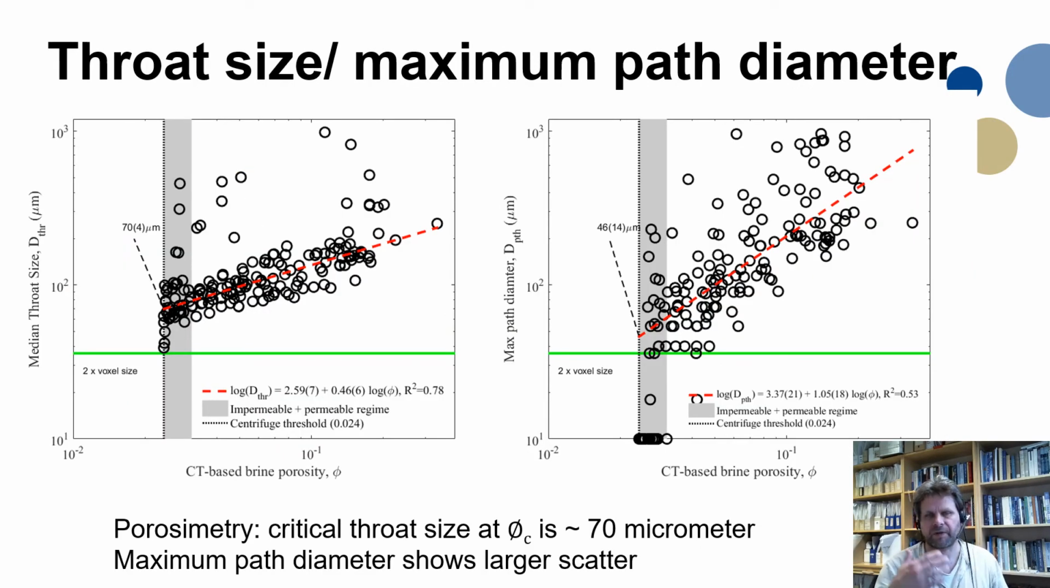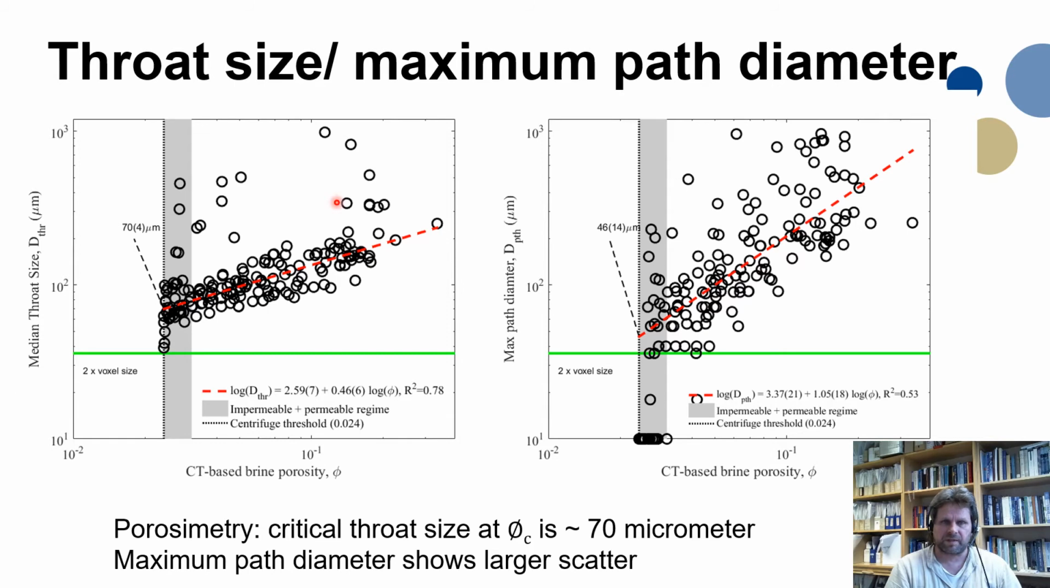So what is the cause of the permeability threshold at about 2 to 3%? To do this, we have plotted here the median throat size based on porosimetry in GeoDict and the maximum path diameter. Maximum path diameter is quite scattered because sometimes you have necking in the brine channels and the channels that go through. And as you see, the green here is about 2 times the voxel size, which should be the resolution limit for our study, and we come close to this.